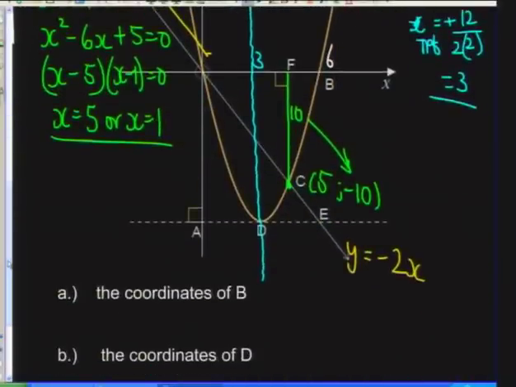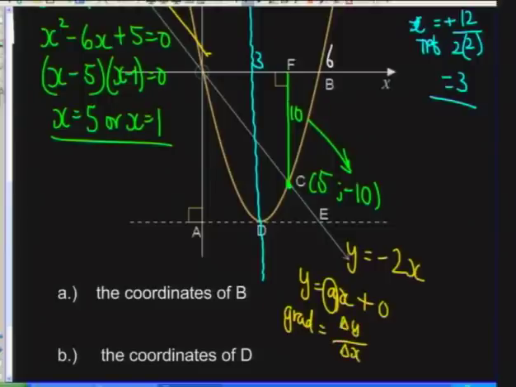G is a straight line, and the straight line is going through the origin. So any straight line through the origin means y equals ax plus 0. Okay? A is the gradient. So the gradient is the change in y over change in x. And if I take this point and that point on my line as reference, then my change in y would be 10, and my change in x would be 5, so my gradient is -2.